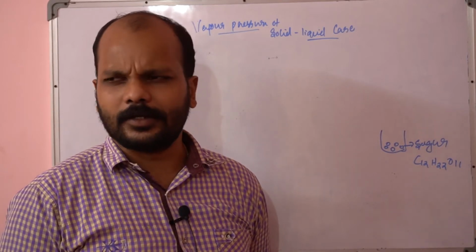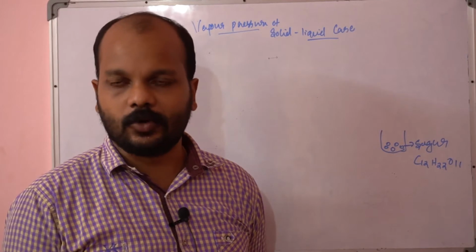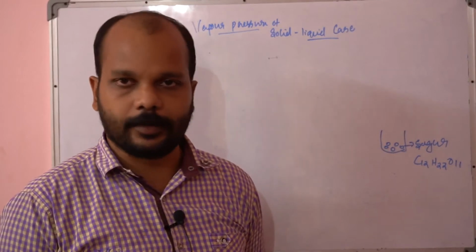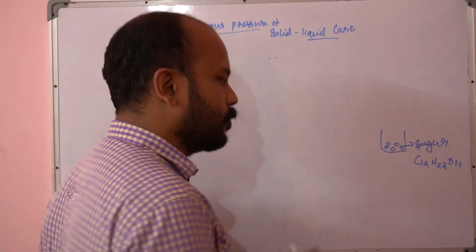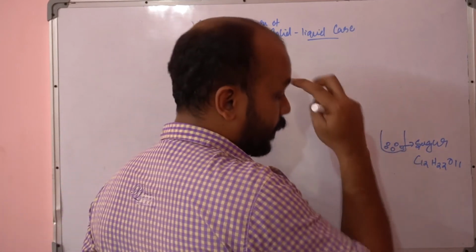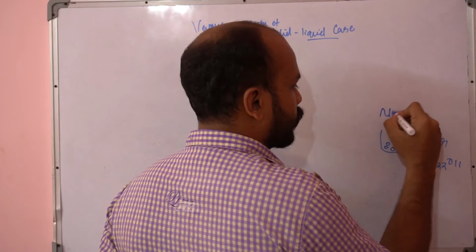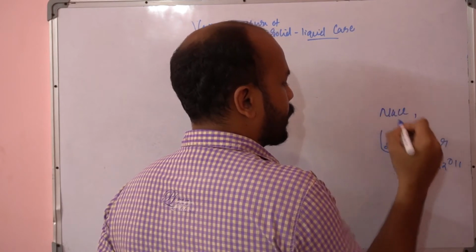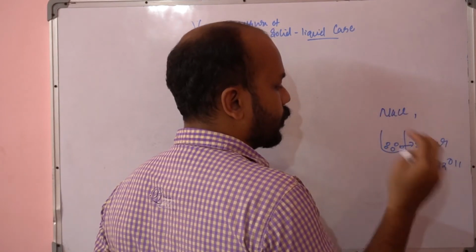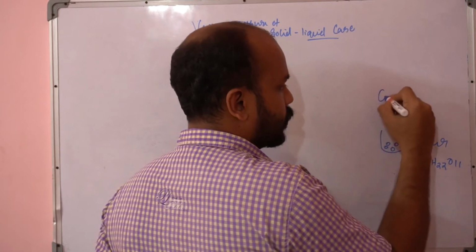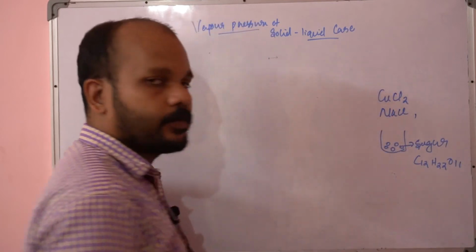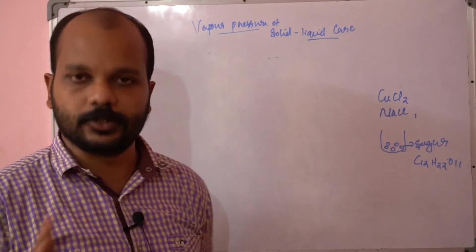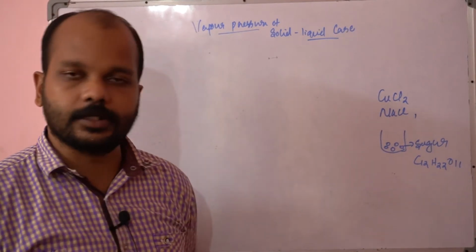iodine. Sometimes ice is a solid, but at room temperature it will evaporate, so it has at least some amount of vapor pressure. But most of the solids we are seeing here, like sodium chloride, camphor, or CuCl2, won't evaporate, so the vapor pressure of these solids is absolutely zero, or we can say it is negligible.